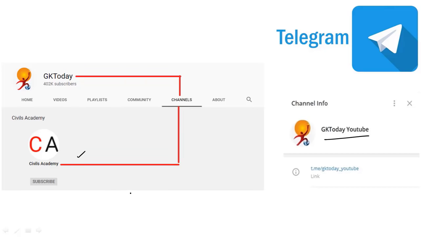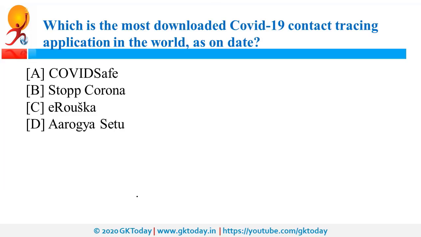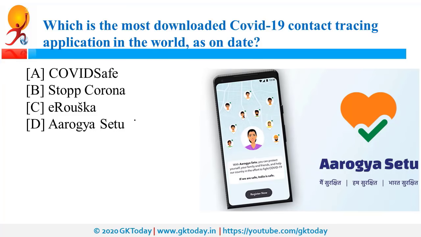Now let's start. Which is the most downloaded COVID-19 contact tracing application in the world as of now? So it is Arogya Setu application. Recently, this application was in news as it introduced Open API service.